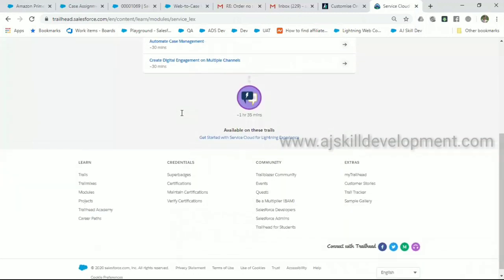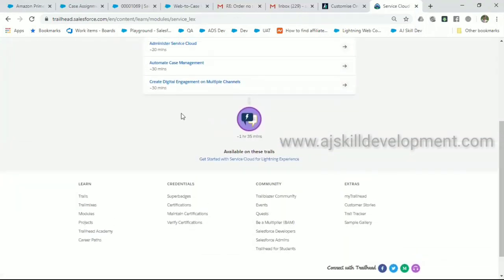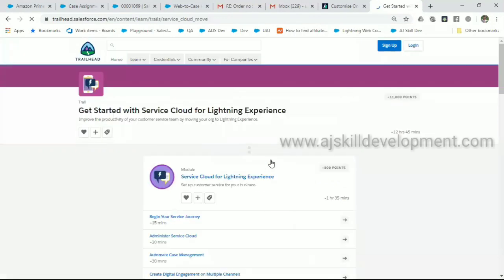All right. So this class is all about giving you a good idea of Service Cloud and how the Service Cloud is being utilized by the business to help their customers, and how we as a Salesforce developer or a Salesforce consultant help the business to configure their things like this. So I would suggest go ahead and check for the trials.